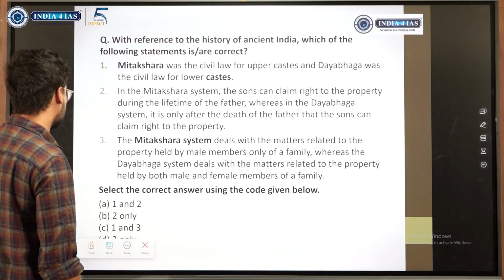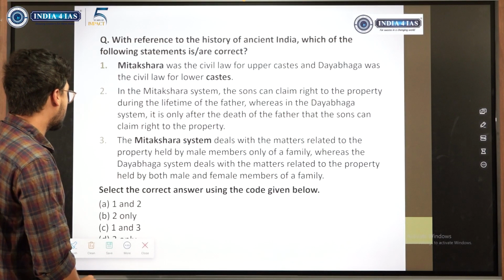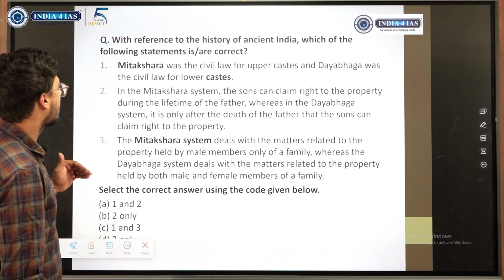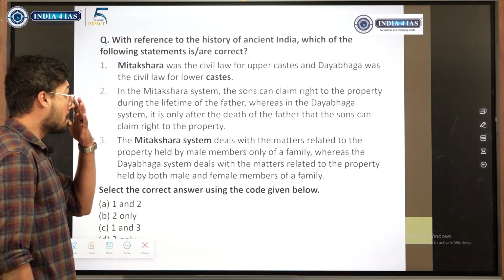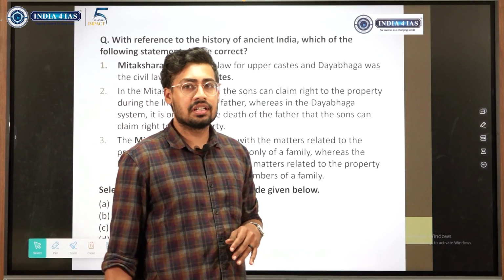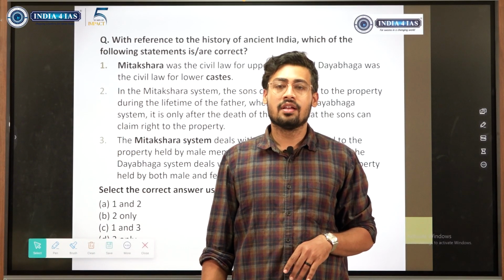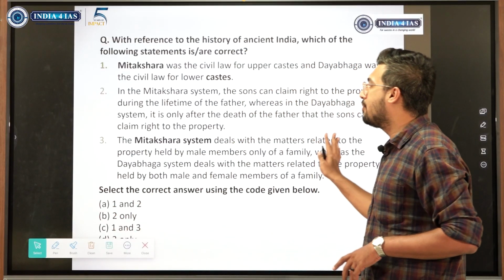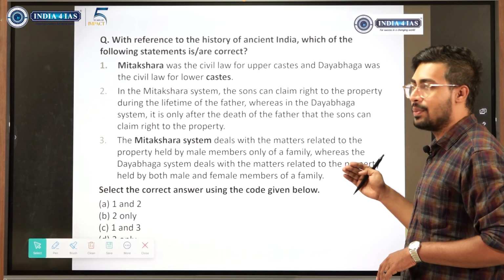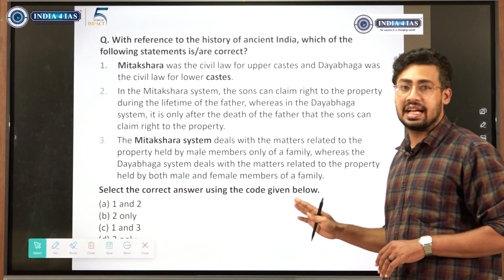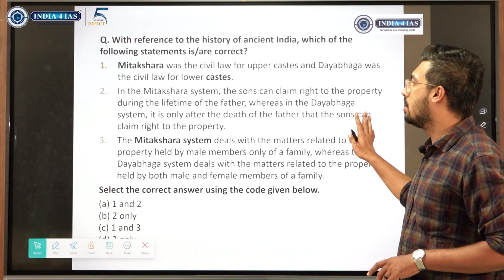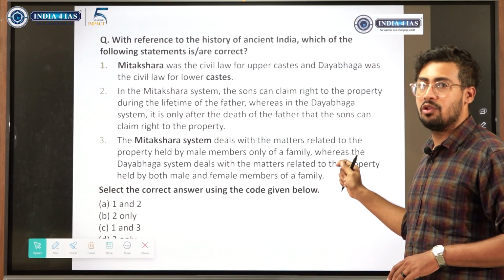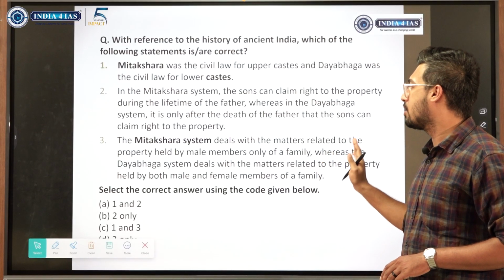We'll move to the next question. Mitakshara and Dayabhaga school. When we saw this question in the exam hall, this was a bouncer. If you don't know anything about Mitakshara and Dayabhaga, look at the statements. It is very difficult to deduce, because the statements give us no hint and we have no basic idea about this. If you did not know anything, then this was meant to be left. But now that Mitakshara and Dayabhaga have been asked, we'll try to understand a little of the basic concepts relating to this.